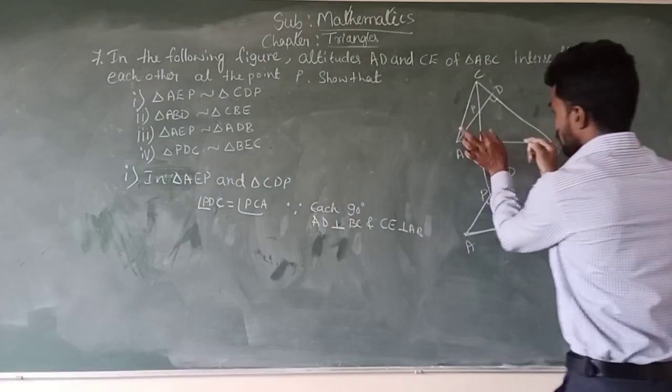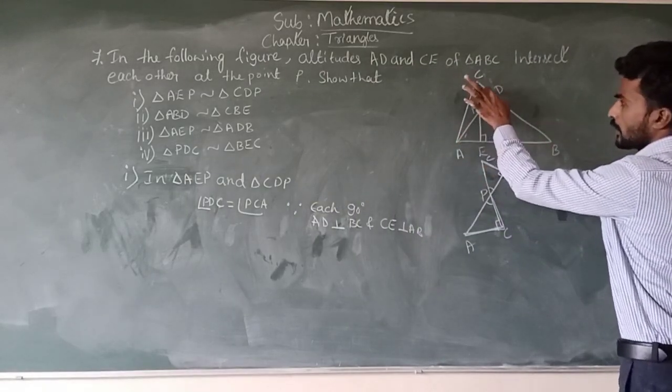That's why these two angles are 90 degrees.